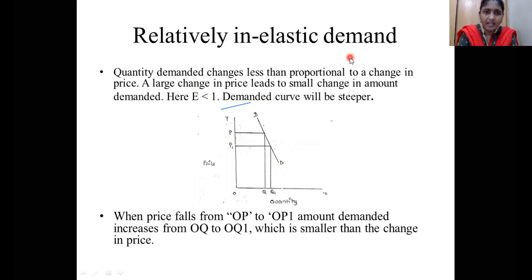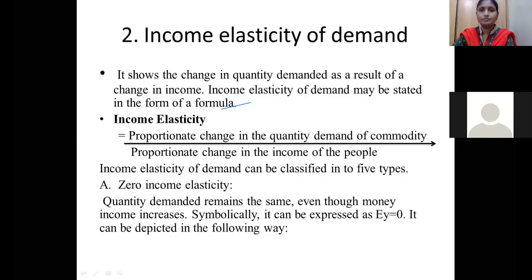So we have discussed what is meant by elasticity of demand. There are three types of elasticity of demand: price elasticity, income elasticity, and cross elasticity. Later we discussed what is meant by elasticity and inelasticity. So we have seen the 5 cases of price elasticity of demand.